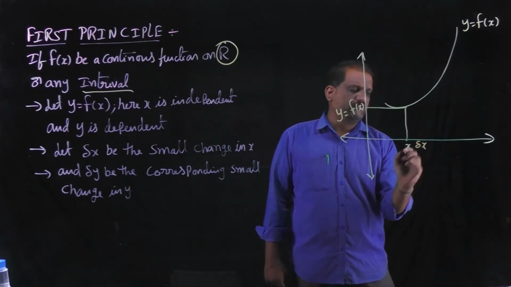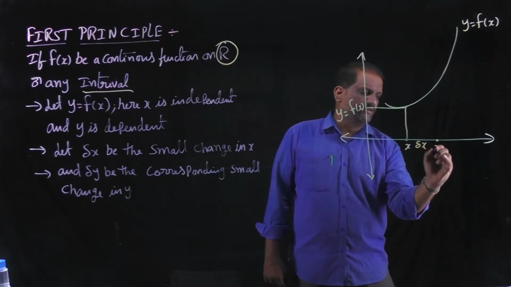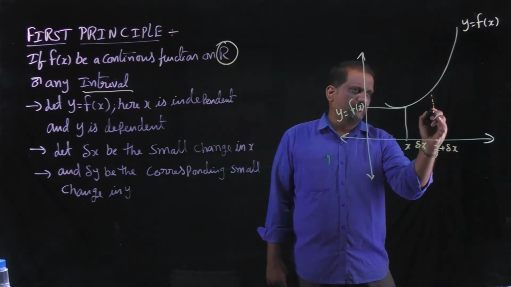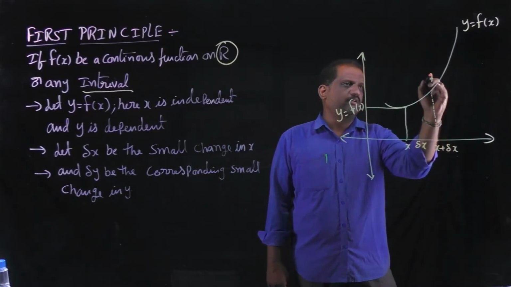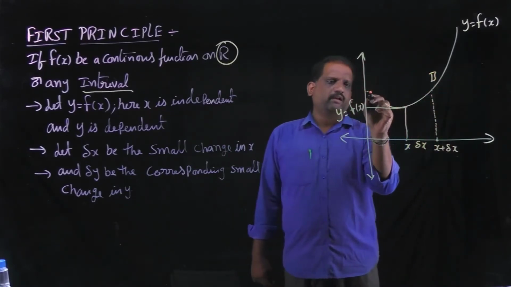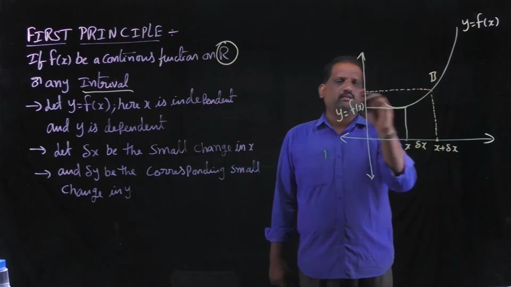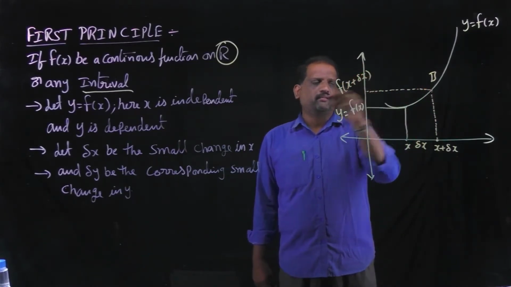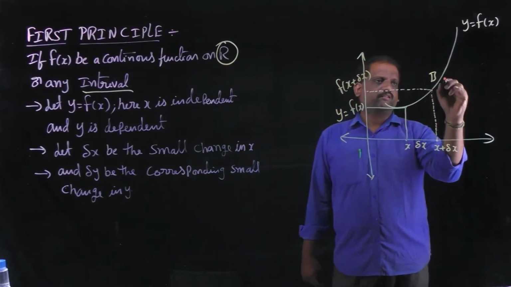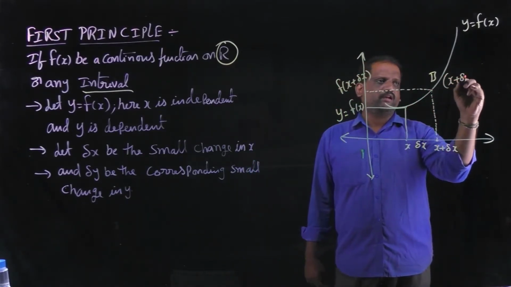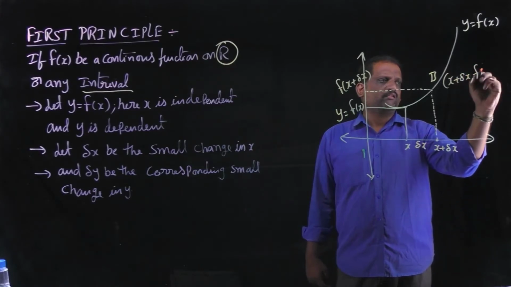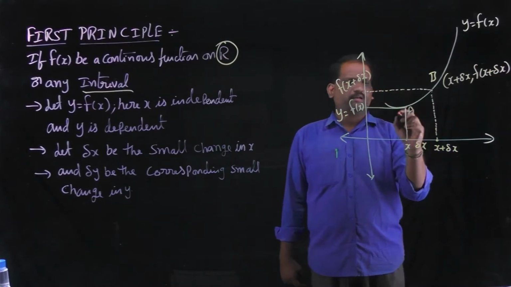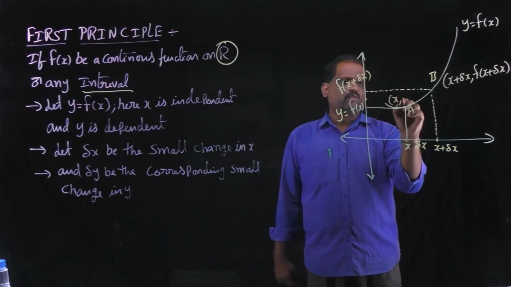This is the change in x. Then here x plus delta x, this is the point B. Then on the y axis it becomes f of x plus delta x. Then the point B becomes x plus delta x comma f of x plus delta x. Here it is the point A. This is x comma f of x.